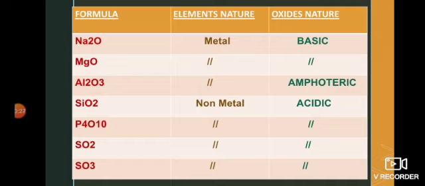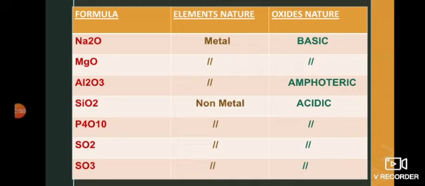Now, a table is provided to you in which the formulas of different oxides of the period 3 elements are given. In the same way, the nature of the elements present in the oxides of period 3 elements is given, and the nature of the oxide is also given. The first two oxides, of sodium and magnesium, contain metals, and the nature of these oxides is basic. They are also called metallic oxides because when they are dissolved in water, they result in the formation of bases.